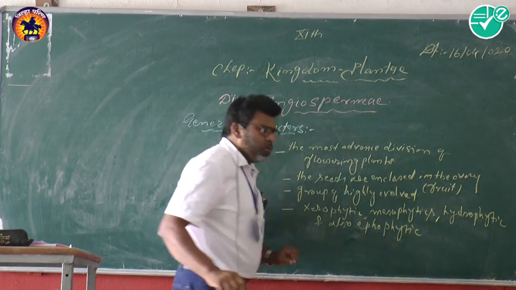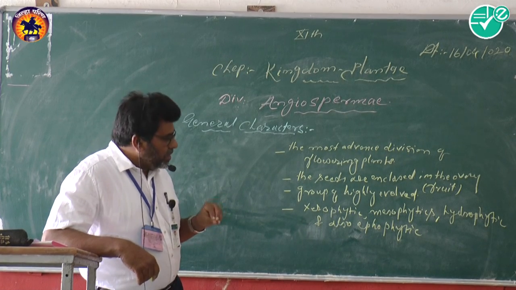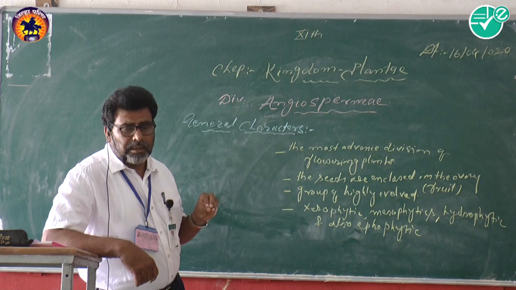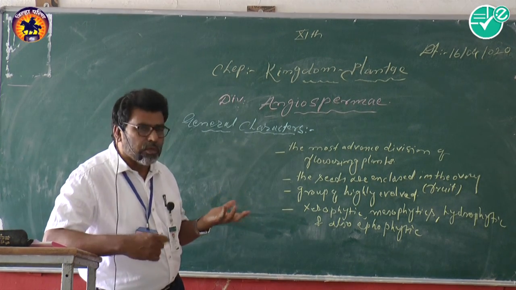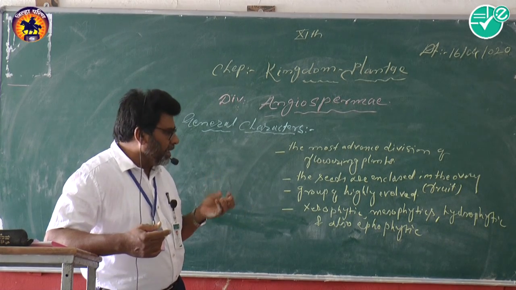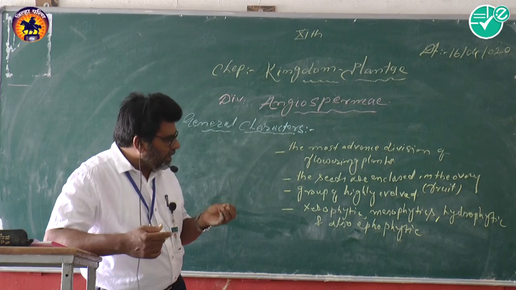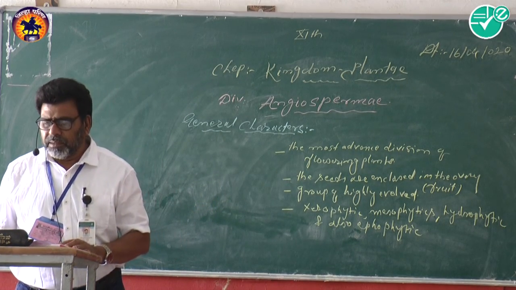So, on the basis of their evolution, they are xerophytic plants in desert areas, and they are mesophytic. They are also found in water, that is hydrophytic, and also epiphytic plants.